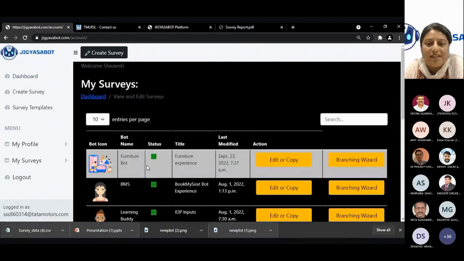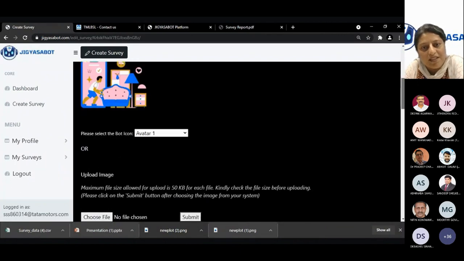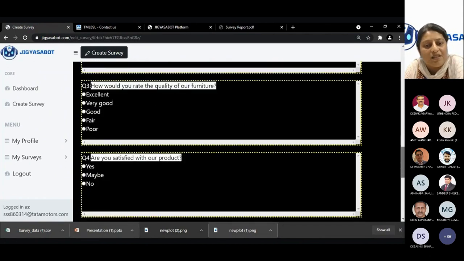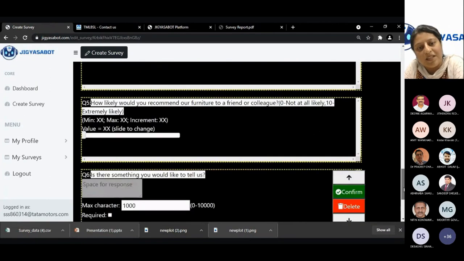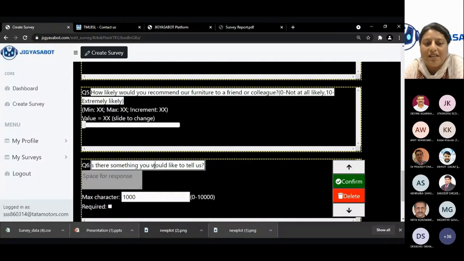So when I go to view and edit survey, I can edit this particular bot. I can edit the questions and customize it to my need. I can make it anonymous if I want to. And whatever questions have been added in the template can be customized by the user. Makes it easier for him to create the survey, makes it easier for him to float the survey as well.